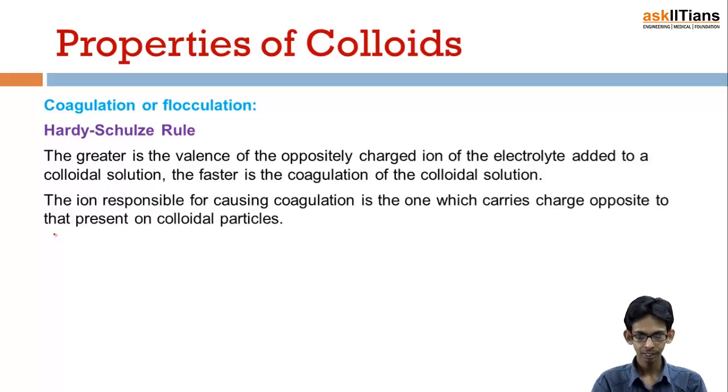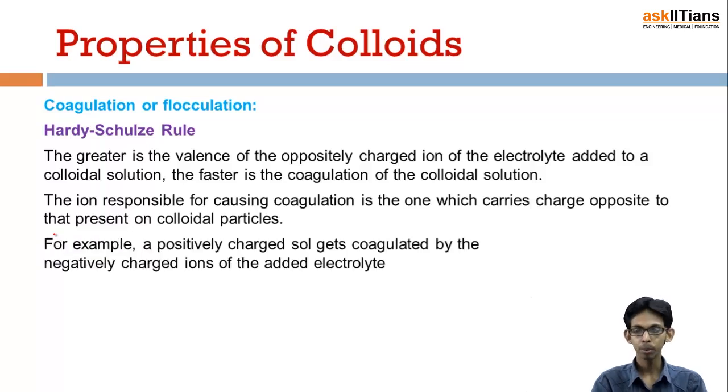The ion responsible for causing coagulation is the one which carries charge opposite to that present in the colloidal particle. For example, positively charged sols get coagulated by negatively charged ions of the added electrolyte.